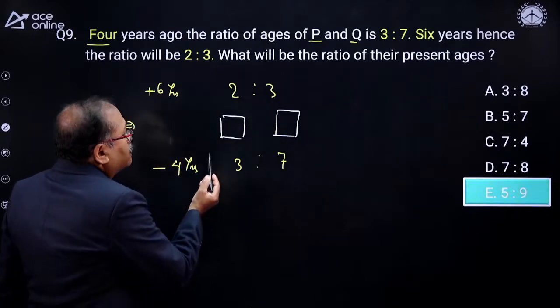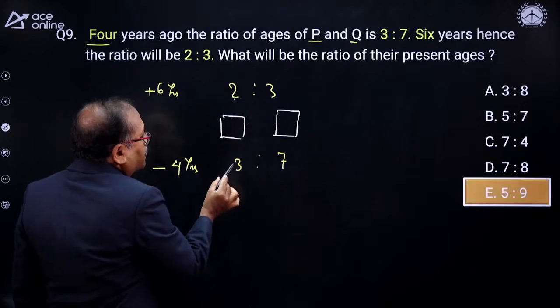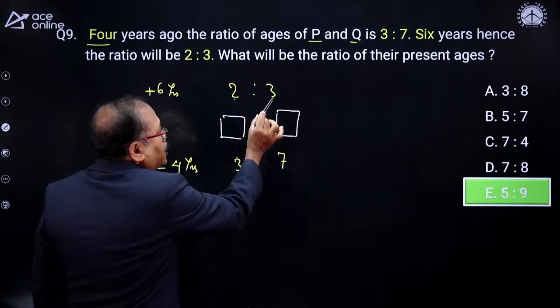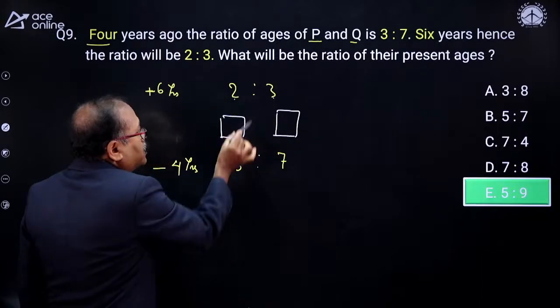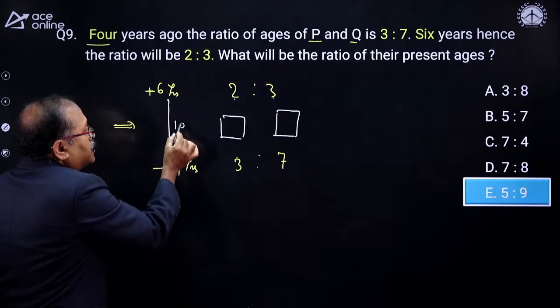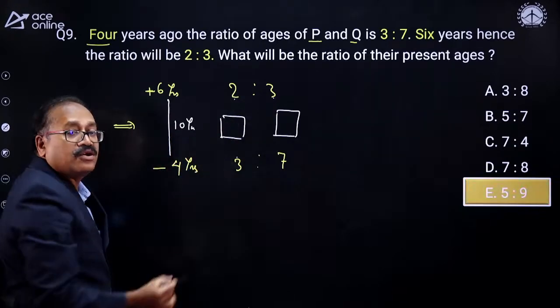Now look at this one. How do I do it? What is the difference from here to here? One part. 2 plus 1 is 3. And here 3 plus 4. So it is not equal. But coming to the years, in both the cases it is 10 years. But the terms are not equal.